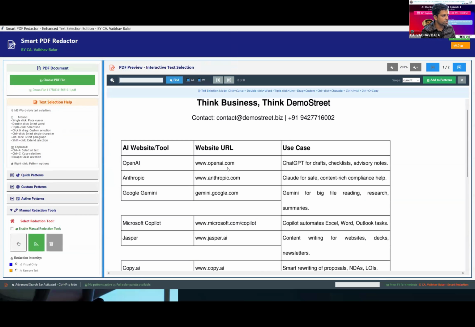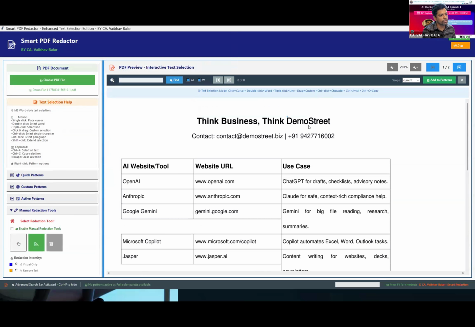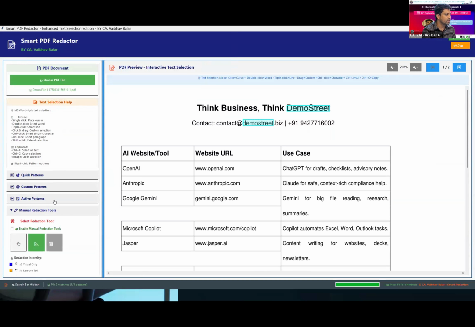Let me first introduce the find functionality. Let's suppose I want to redact street, so I select and copy it and add it in the find. Here it will ask me whether to apply to the current page or all pages. I will select all pages and add the same pattern. So all the patterns will be saved here only.